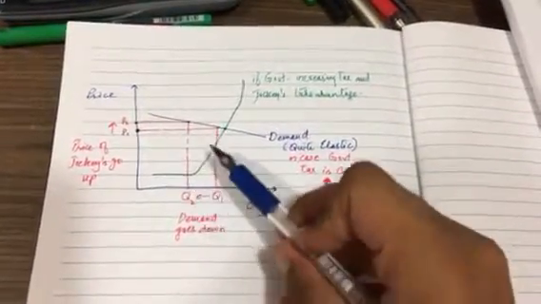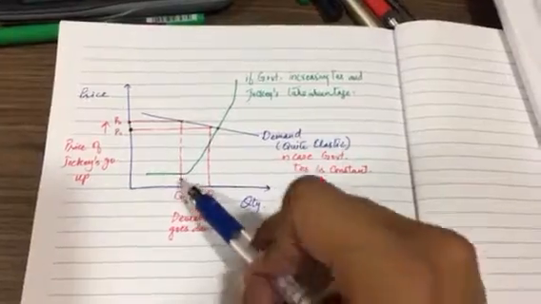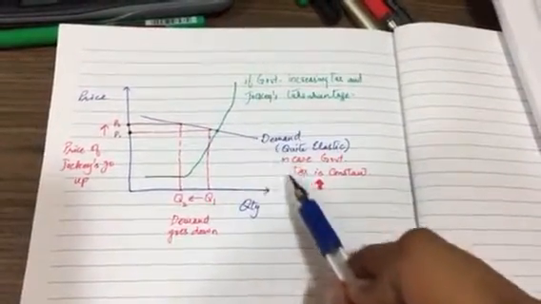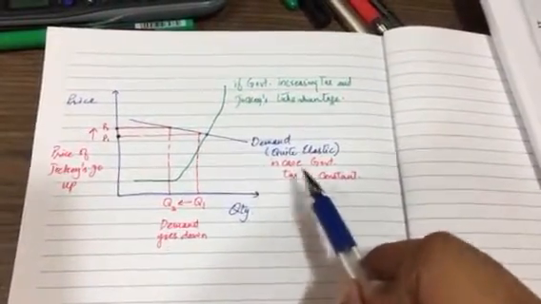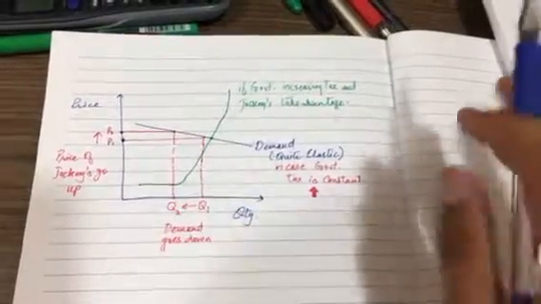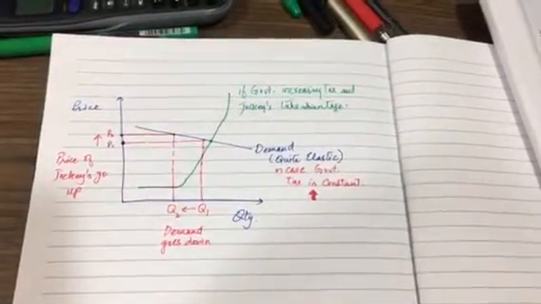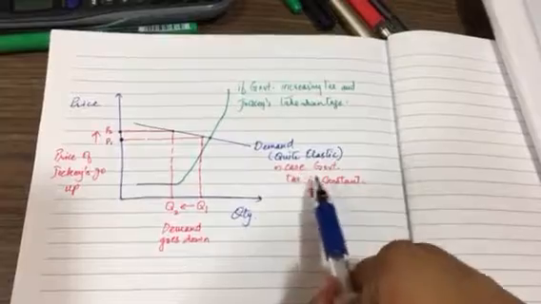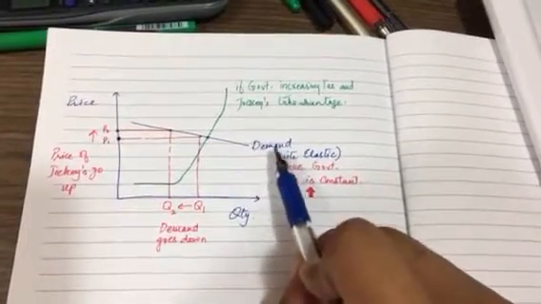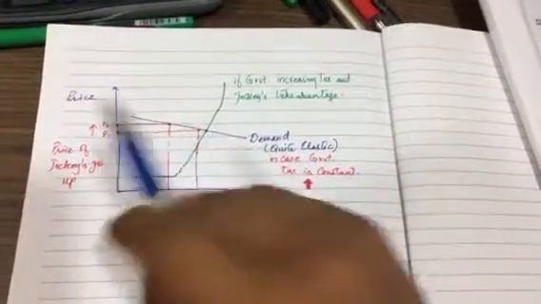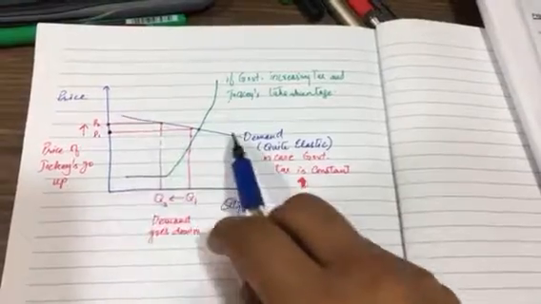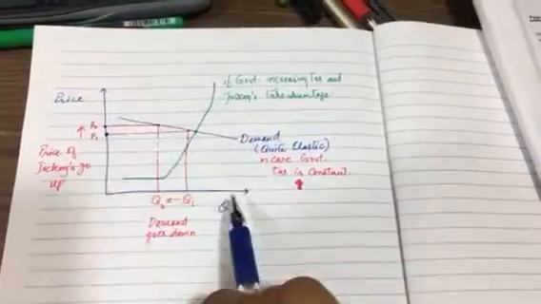I've just discussed different scenarios. Say, for example, the first scenario is the red one, which is the demand curve in case the government tax is constant. And I'm not taking any figures from the case, I'm just talking generally. If the government tax is constant, then the demand is quite elastic. That's why this is pretty flat, not as steep.